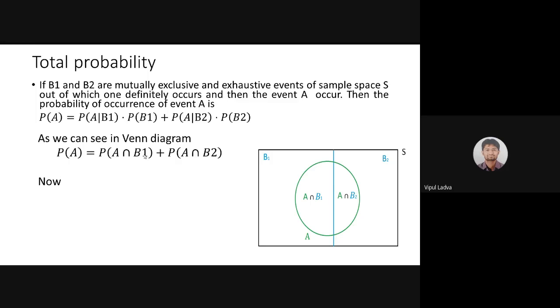Yes, but sir, it will not be possible each and every time to identify that. But such kind of probabilities, A over B1 or B over A1, will be provided in the question. We will try to identify such probabilities from the question, and that will help us more. The way you are explaining is perfectly okay. It is just a different way to express, and this particular way is more useful for us. Okay, sir. Okay, good.